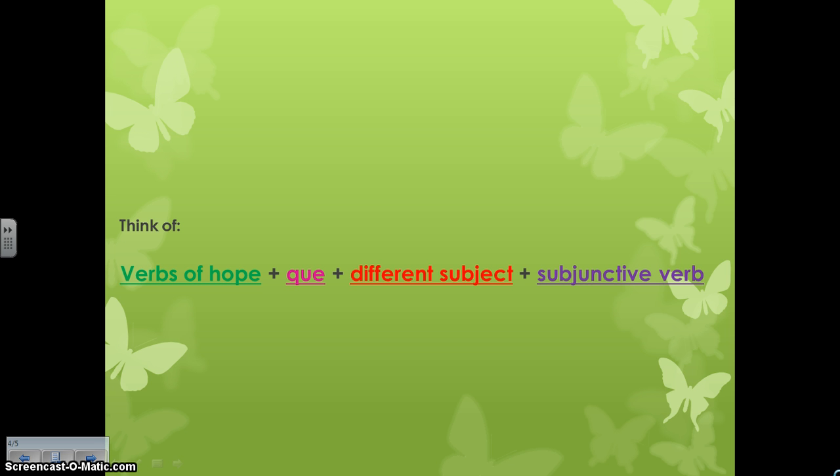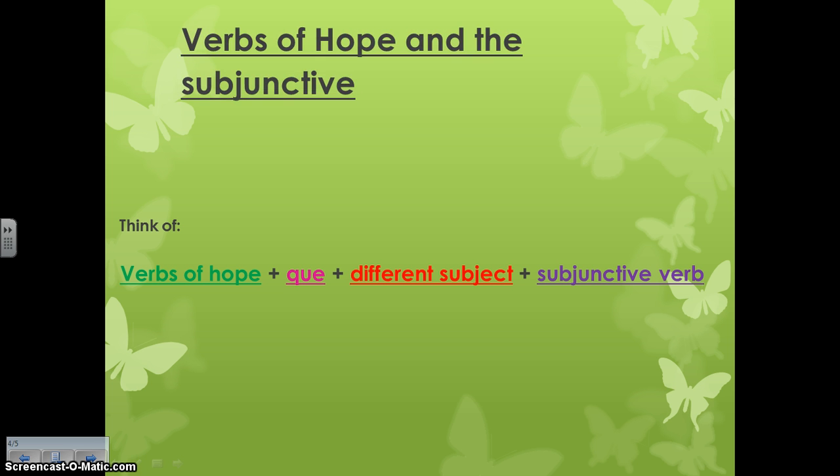This is the same formula that you were using with the impersonal expressions at the very beginning. We're only switching the impersonal expressions with our four verbs of hope. Again, very basic. There you go.